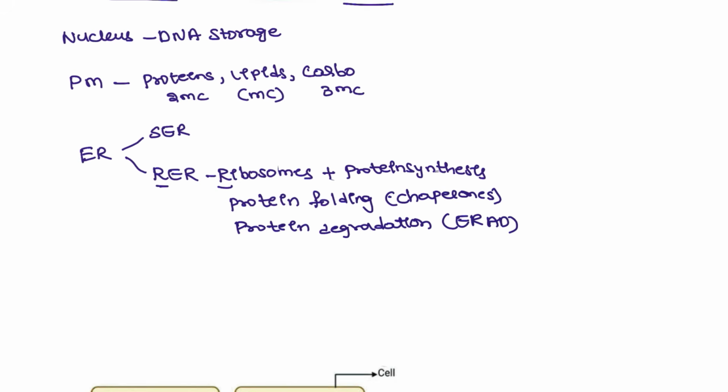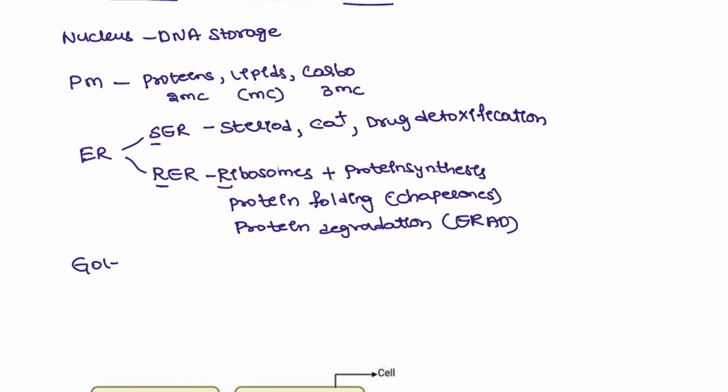So this is the rough endoplasmic reticulum. Smooth endoplasmic reticulum: S for smooth, S for steroid synthesis. Okay, it will help in steroid synthesis. It will help with calcium storage. It will also help in drug detoxification. In the liver, it will help with drug detoxification.